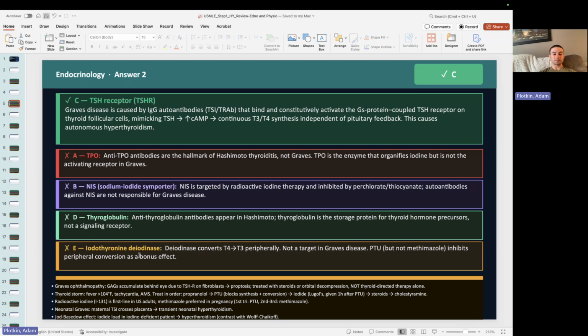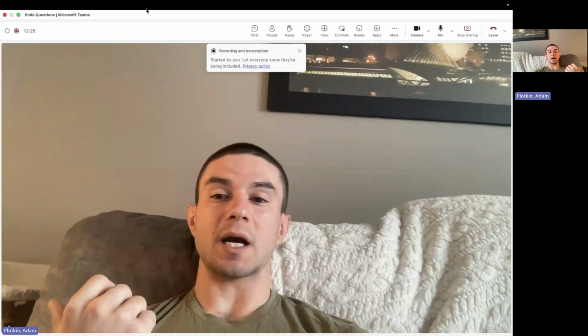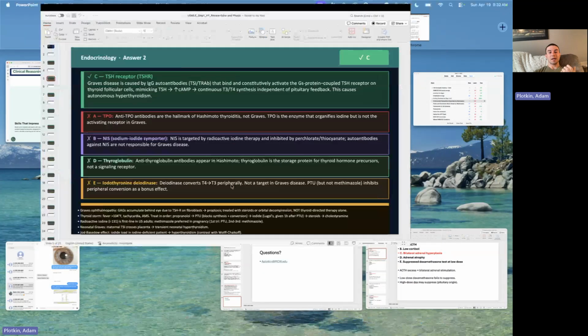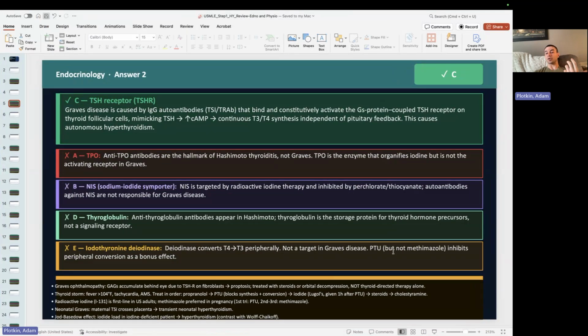Other things about Graves', you can have the exophthalmos, or I can't even say it, but like the proptosis, right? The proptosis is because these TSIs will stimulate fibroblasts in the eyes, and those fibroblasts will secrete glycosaminoglycans, and that causes fibrosis and pushes the eyes forward. To treat that, right, we can give them steroids, and then there's a new drug called teprotumumab, which is an antibody against those fibroblasts.